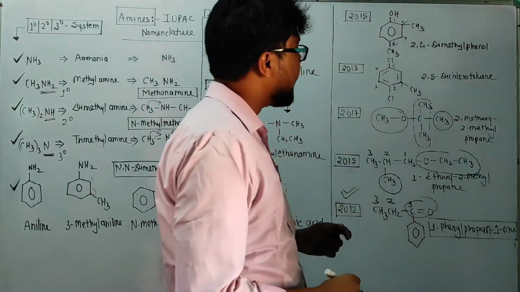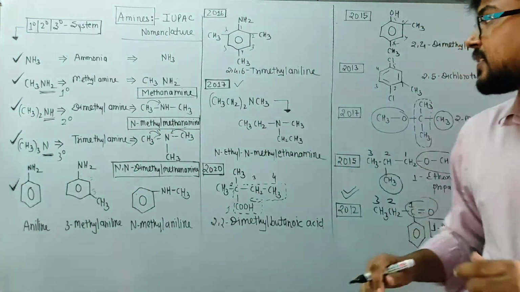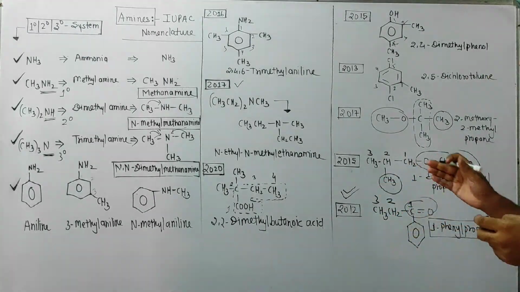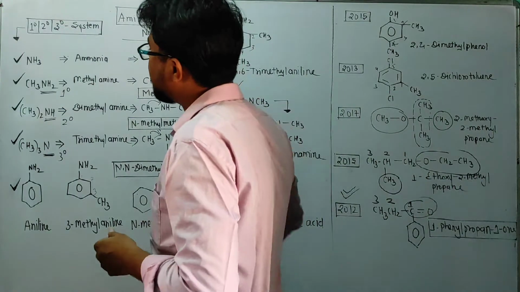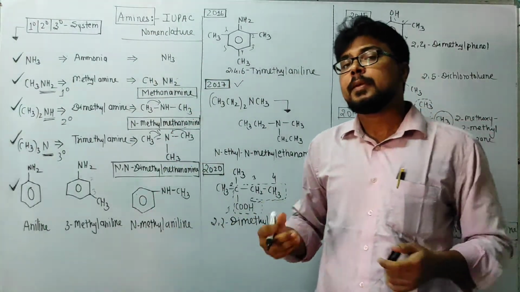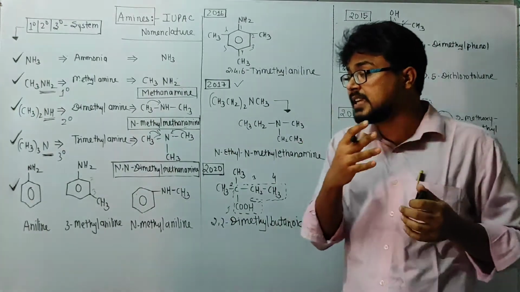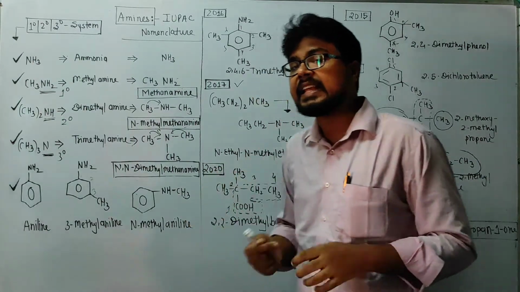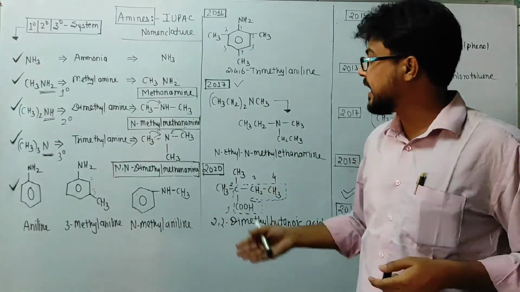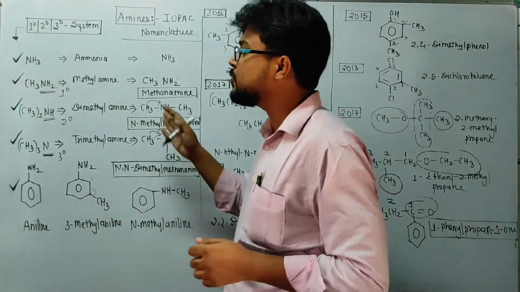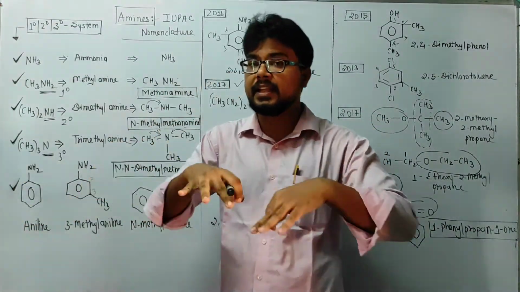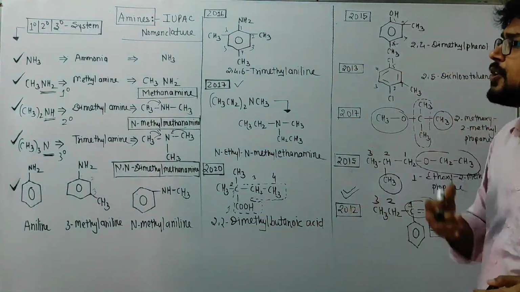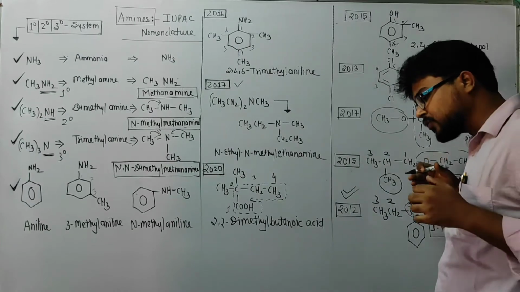These examples generally belong to previous year questions of the CBSE board exam, and this was based on amine nomenclature, where we introduced an important case of nomenclature in which the CH3 group is directly connected with N. That's why we write N-methyl, N-ethyl, N-dimethyl, N-diethyl. So many things we discussed. If the NH2 group is connected with a ring, then its name will be aniline. So all things we can recall one by one. We can watch this video 2-3 times so that your nomenclature portion will be complete.